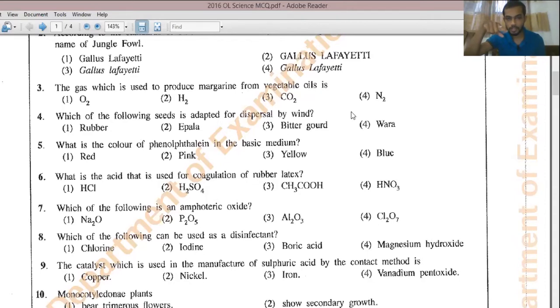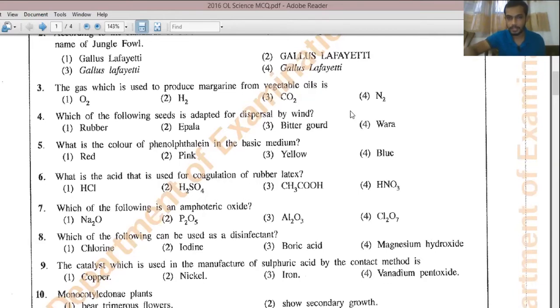So for question number 5, the answer should be pink color. That means the second answer. But in this year, the marking scheme, they have also given correct for red color also, because light red is somewhat like pink in color. But pink color is the most suitable answer.